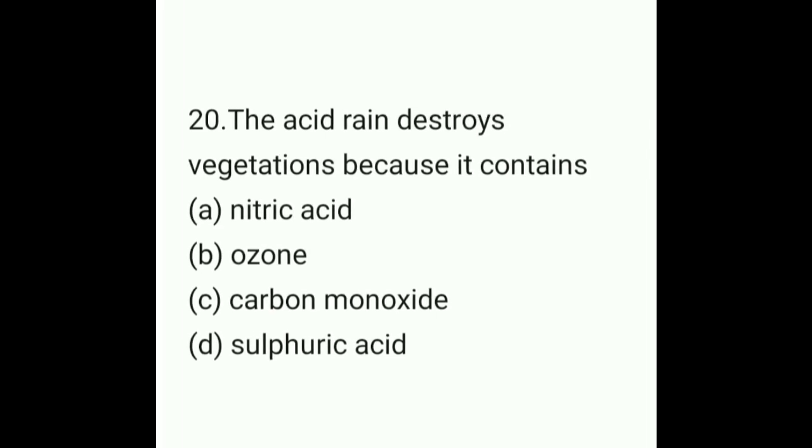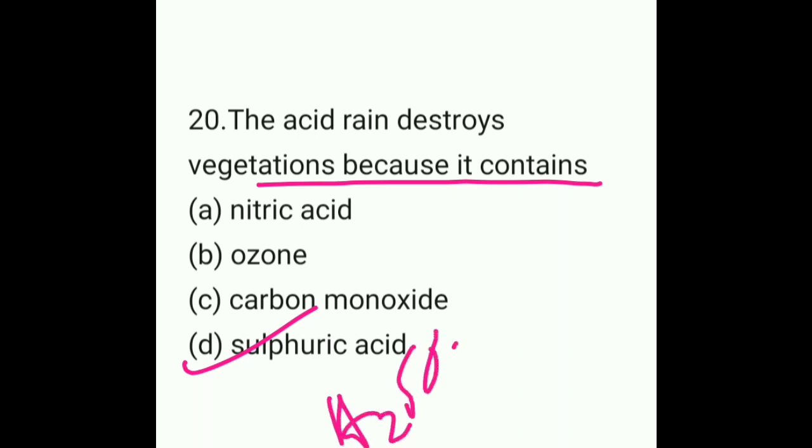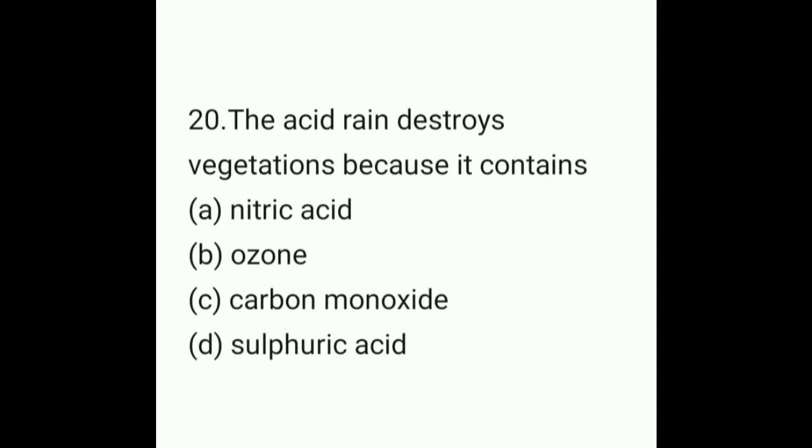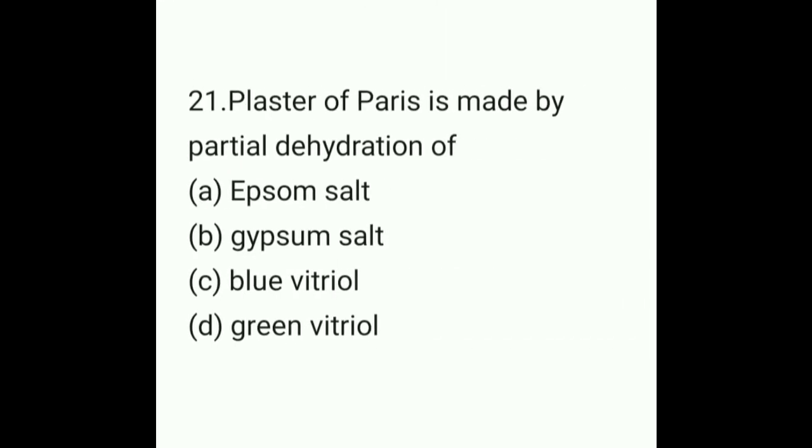The acid rain destroys vegetation because it contains option A, nitric acid, option B, ozone, option C, carbon monoxide, and option D, that is sulfur. So what will be the answer here? So here the answer will be sulfuric acid. The acid rain basically contains sulfuric acid, H2SO4. So move on to the next question, that is question number 21.